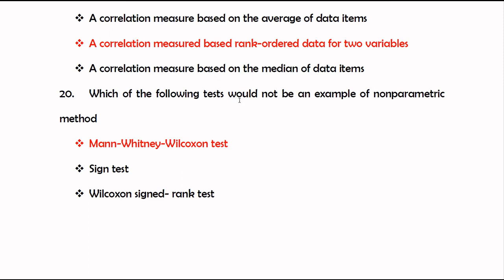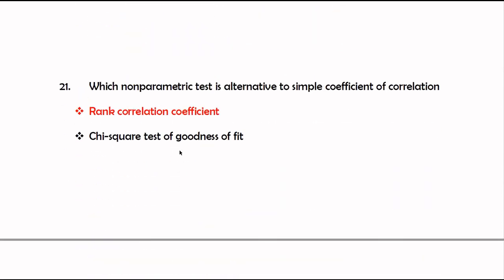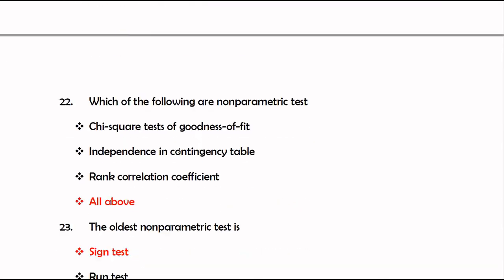Which of the following tests would not be an example of a non-parametric method? Sign test and Wilcoxon signed rank test are non-parametric tests. Mann-Whitney-Wilcoxon test is not a non-parametric test. Number 21. Which non-parametric test is an alternative to the simple coefficient of correlation? The right answer is rank correlation coefficient.